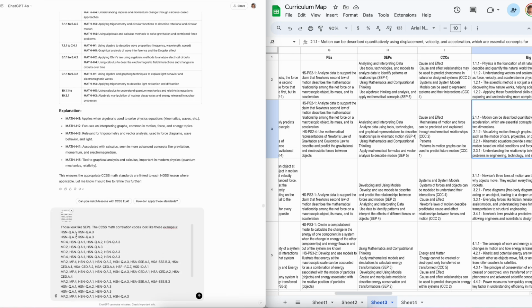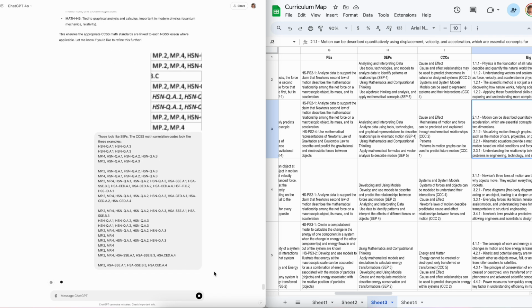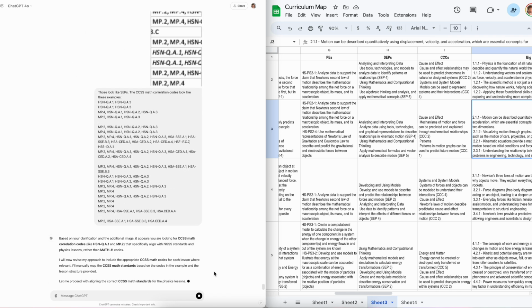It made a bit of a mistake. I asked it for the Common Core State Standard math codes, and it gave me the SCPs. So I'm like, these look like the SCPs. I gave it examples of what those Common Core math codes actually look like, and it should fix it. It'll be like, you're right, something like that.